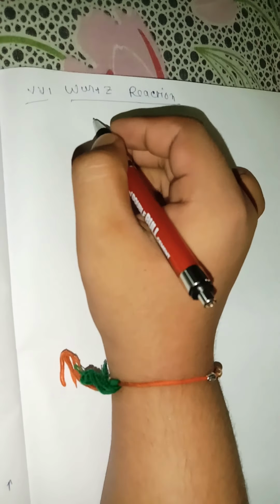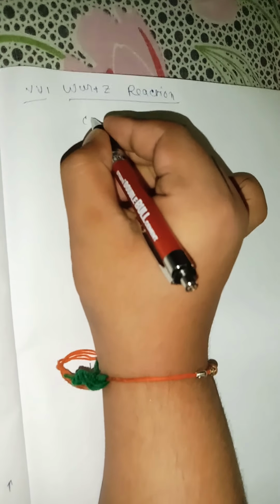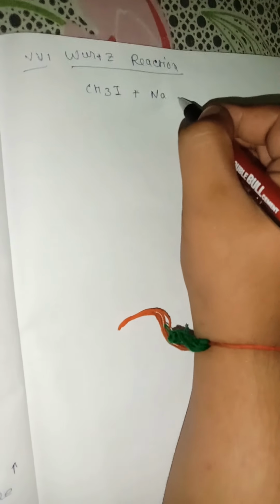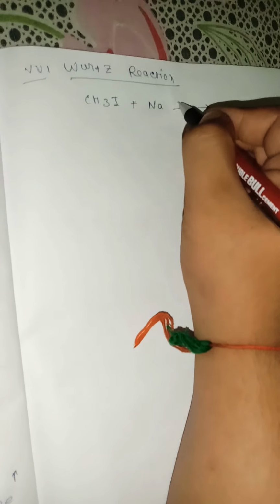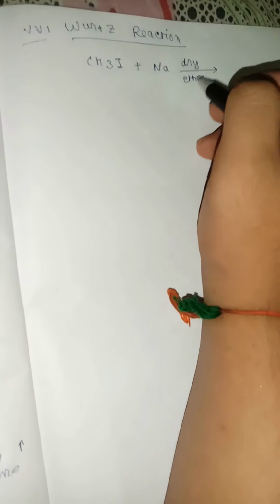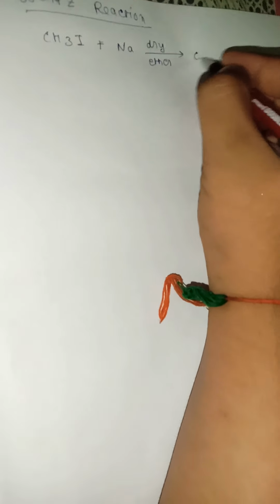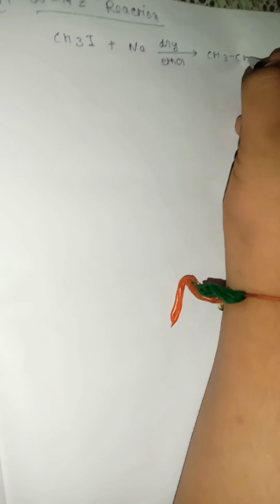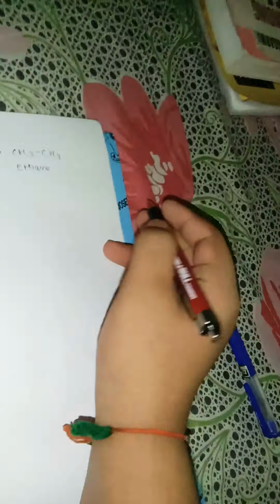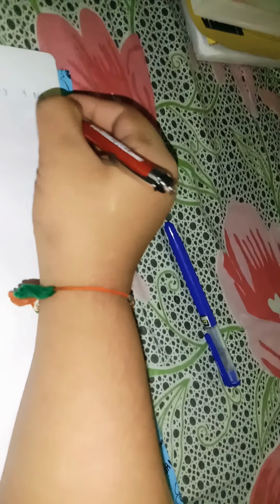See, here also nothing different. Here also we will use CH3I plus Na, that is sodium, and the catalyst will be different, that is dry ether. See friends, here we are using dry ether, then it forms CH3-CH3, that is ethane. You can also write C2H6, plus it will form NaI.